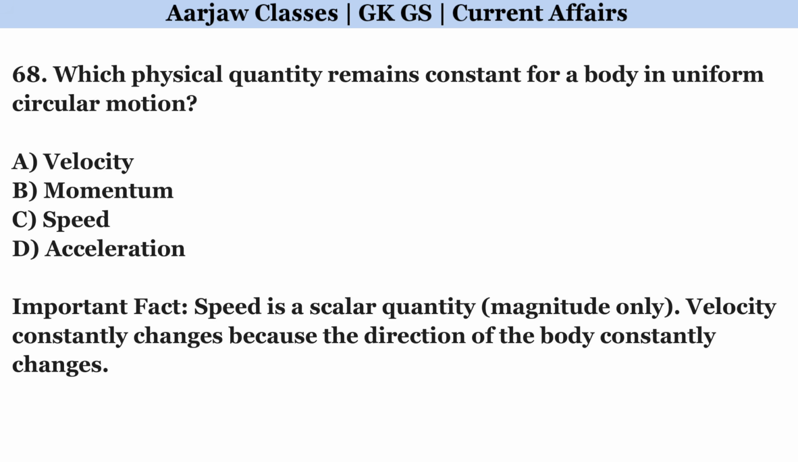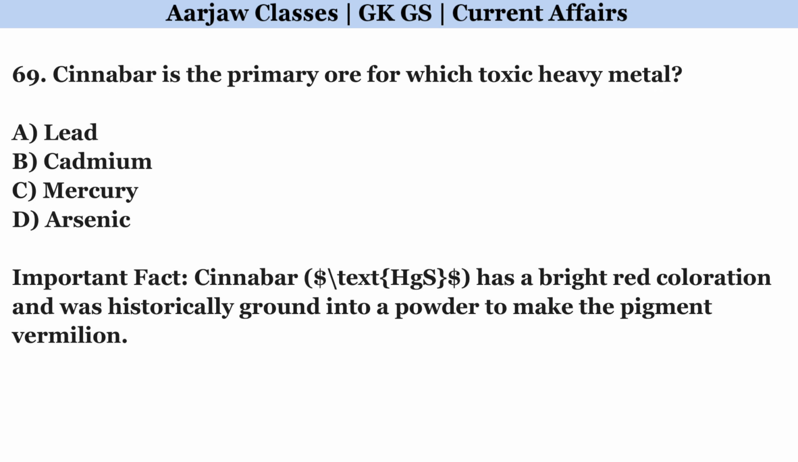Which physical quantity remains constant for a body in uniform circular motion? Correct option is C. Speed. Cinnabar is the primary ore for which toxic heavy metal? Correct option is C. Mercury.